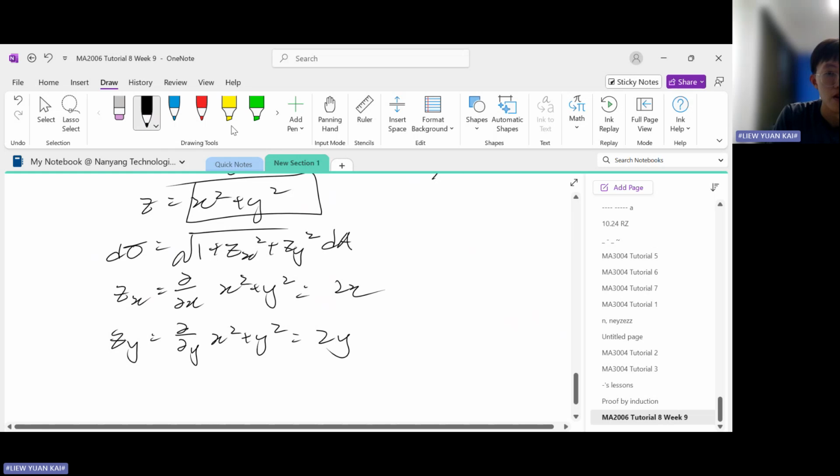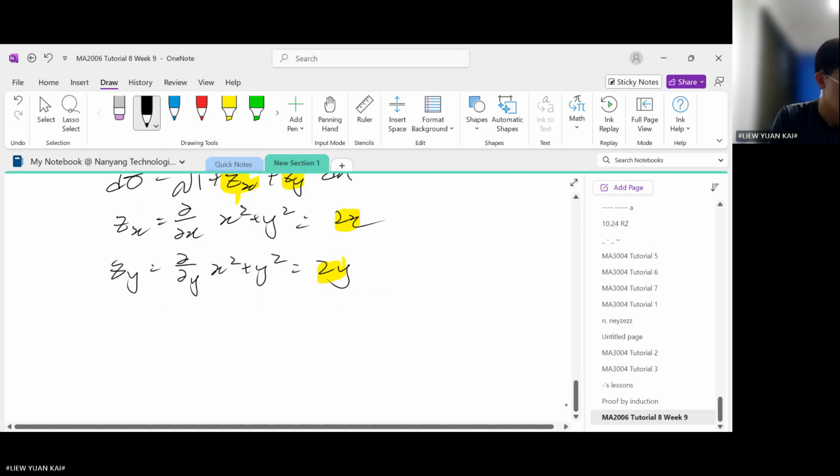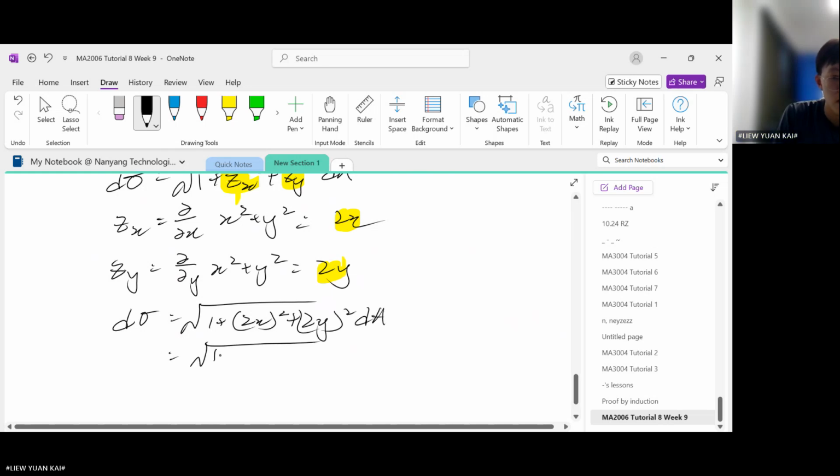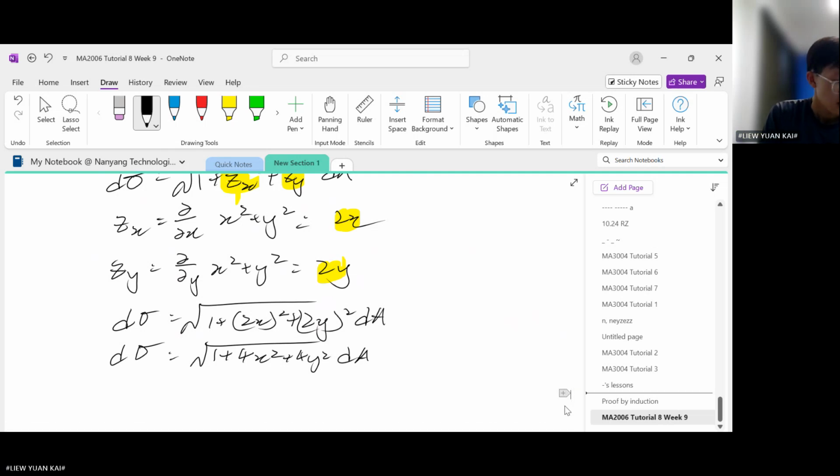So we have z_x and z_y. Now we substitute these results into the d sigma formula: d sigma is equal to this squared plus this squared, dA.